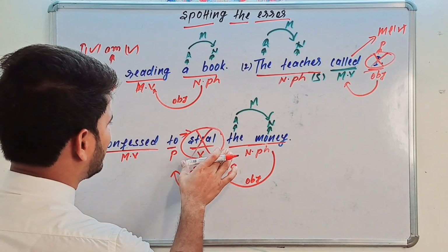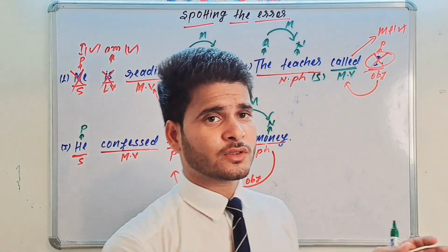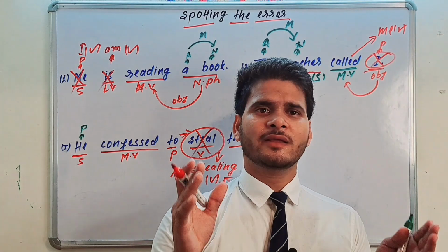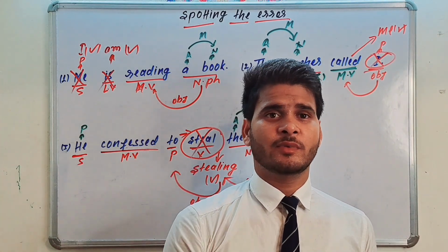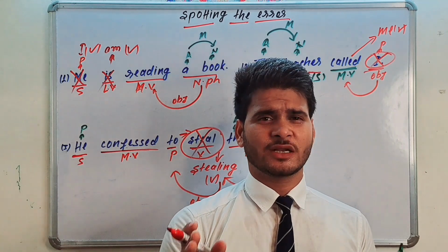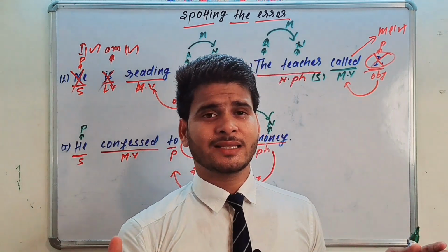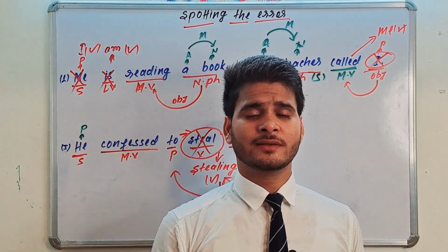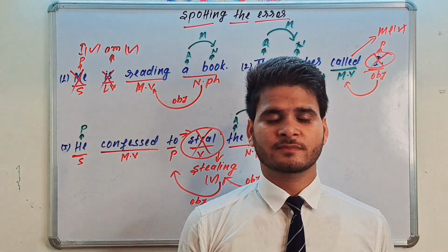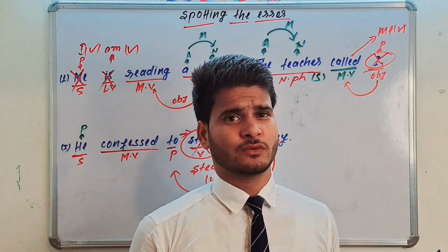Okay, the ing form of steal. And I spotted the error part and know the golden rule. If any preposition is followed by any verbs, the verb should be only in gerund form, that means ing form. Okay, and this is the golden rule. And now let's see the next example based on this golden rule.